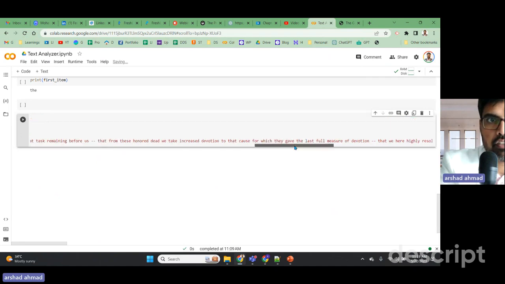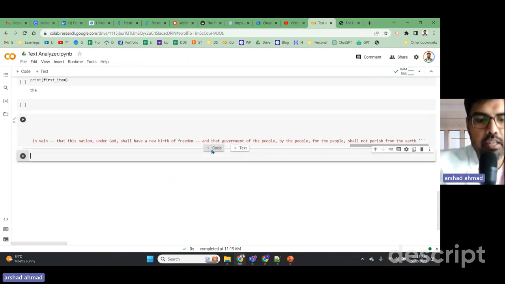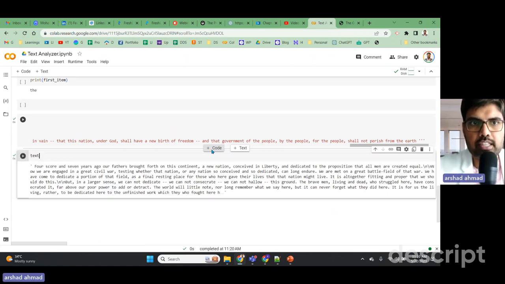If the data is in different lines and different format, it is better to put three quotes. Now I will just run this, and just to see whether the text has been written properly, I will just run text. So the text has been stored like this.